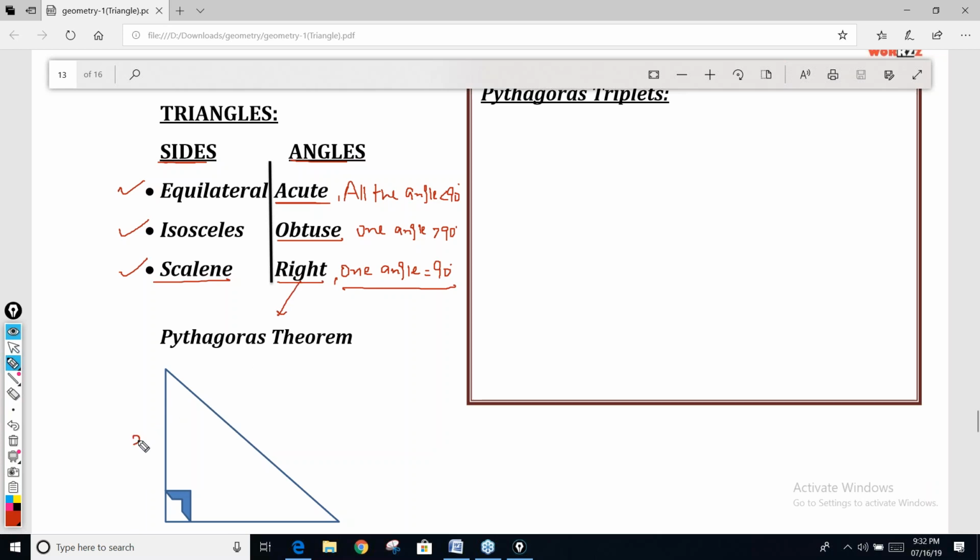Pythagoras theorem says if this side is x, this side is y, and this side is z, then what is the relation between x, y and z? Everybody knows: x square plus y square is equal to z square.